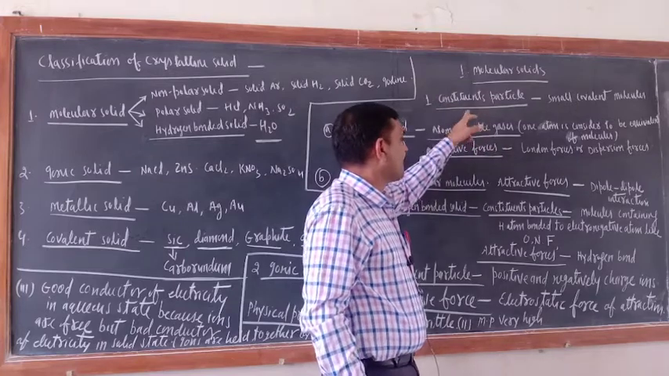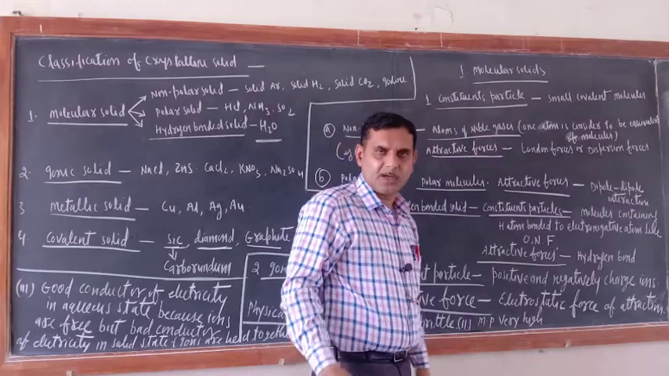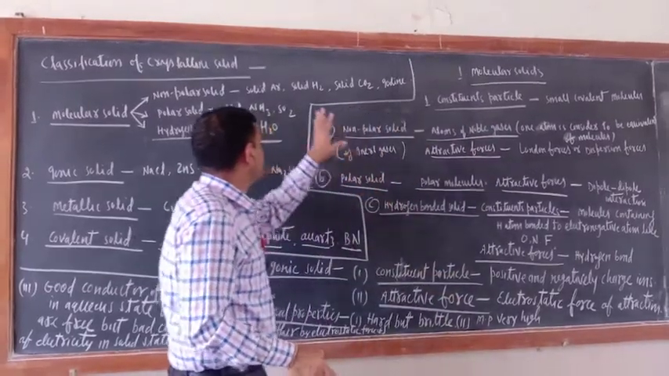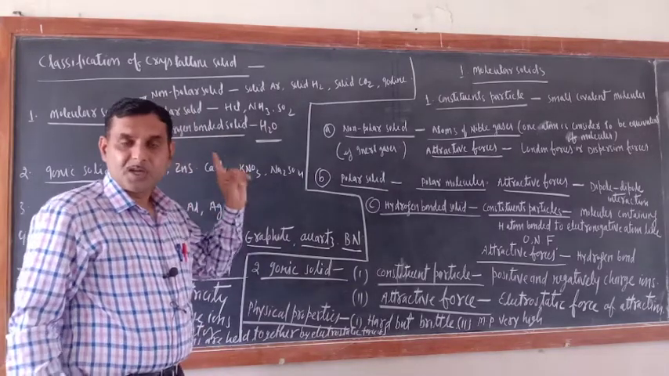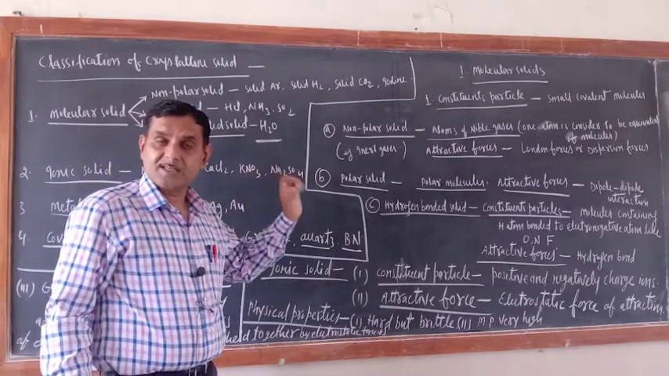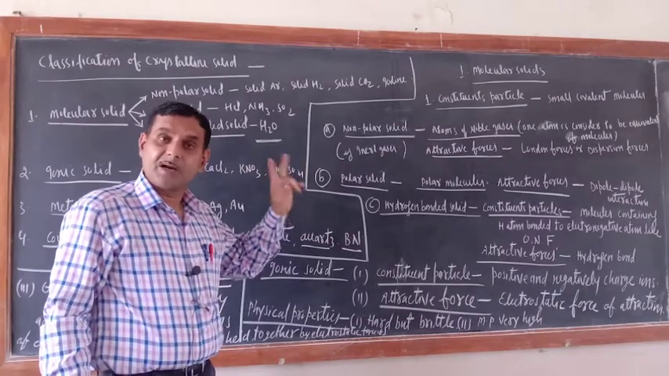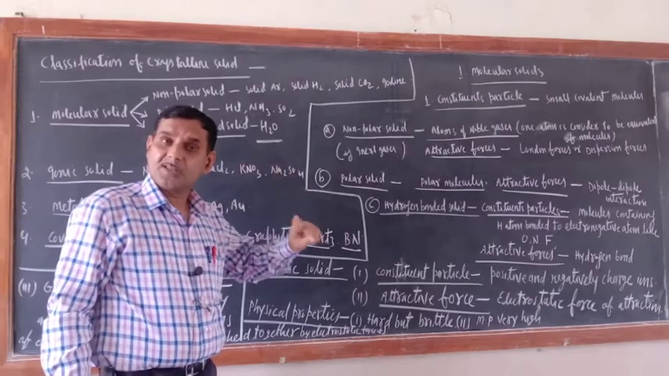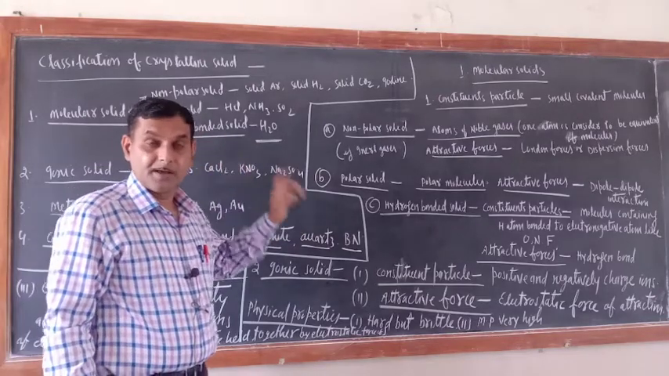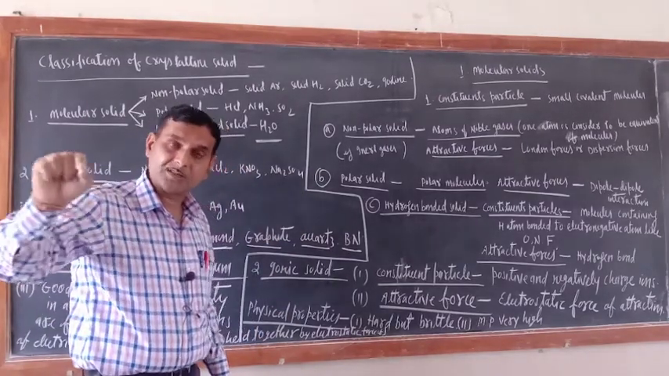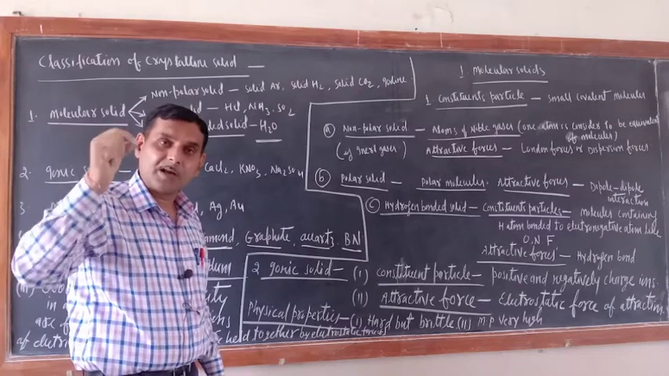What are the constituent particles of a molecular solid? Small covalent molecules. Don't get confused about the examples. Once again, zero group gases are considered molecular solids, but there only one atom is there. The name is molecular solid because their one atom is equivalent to a molecule. So don't get confused: I am telling you the name molecular solid and giving you the example of zero group gases where only one atom is there.